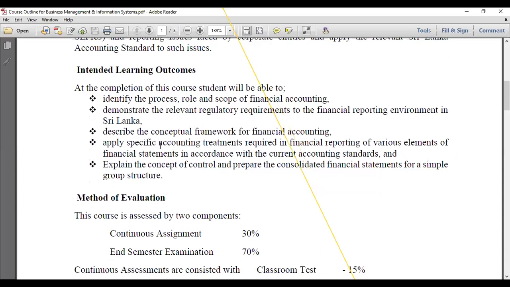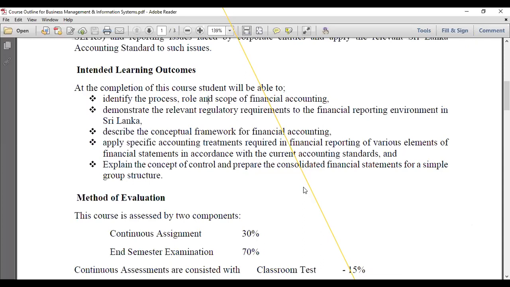Then after, apply specific accounting treatment required in financial reporting of various elements of financial statements in accordance with the current accounting standards, right? So then after, we hope to use accounting standards. After discussing the conceptual framework and regulatory environment, and then the necessary requirements in connection with financial reporting, we move to the accounting standards, right? I will mention what accounting standards we are going to discuss with you, right?